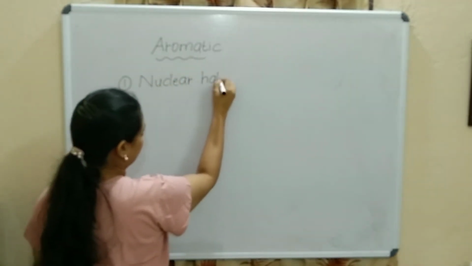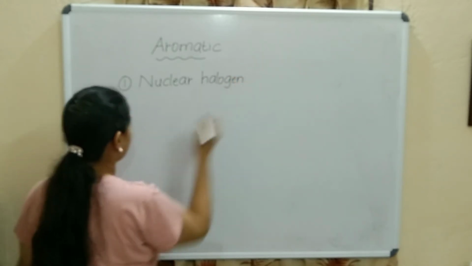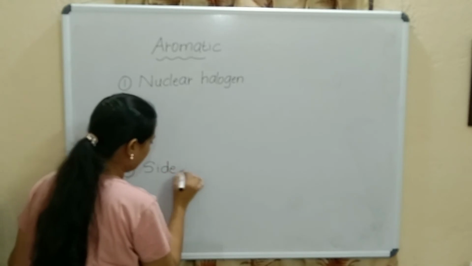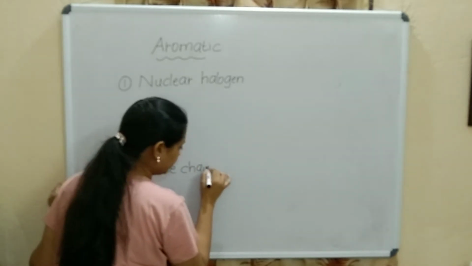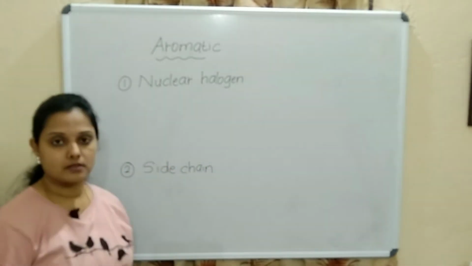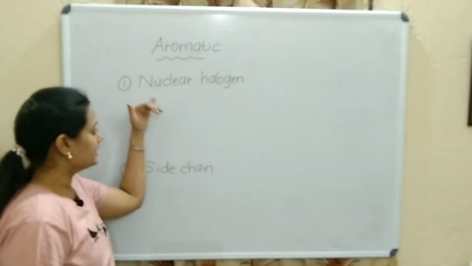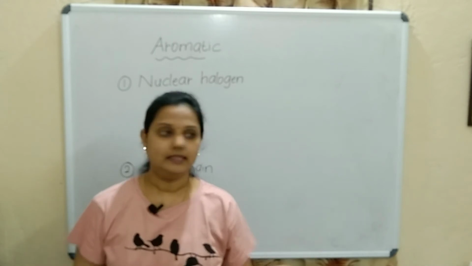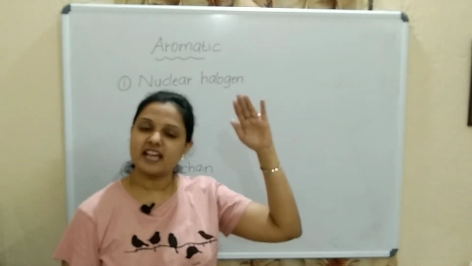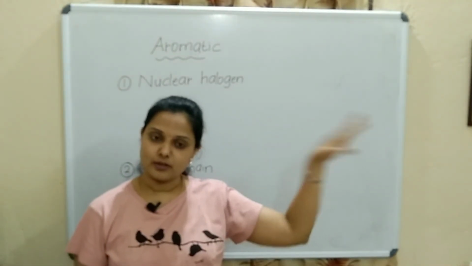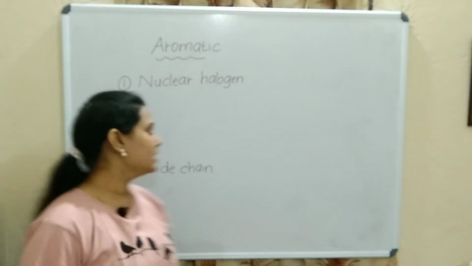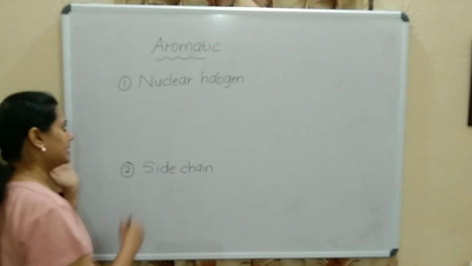And the second one is side chain halogen compounds. So, what do you mean by this nuclear and side chain? Nuclear means in the ring. Side chain means the chain is going on. It is attached to the benzene ring, but the chain is still going on. Okay, we will see the examples, you will understand clearly.